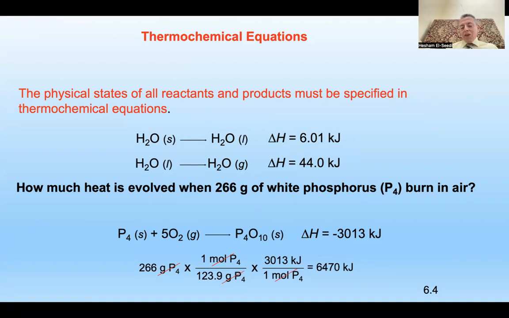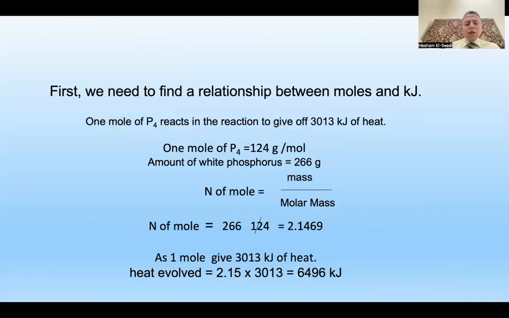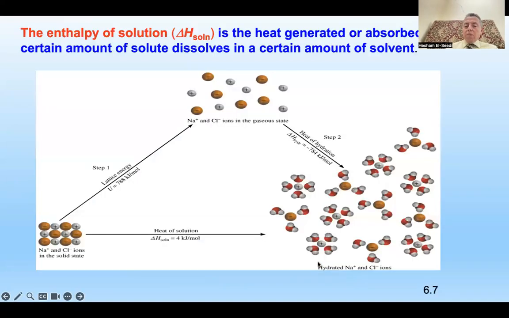Now it is very much, 6,4070. That's why first we need to find the relationship between moles and the kJ, as we have seen from such examples when we need energy or when it releases energy. And this is how it works: 1 mole of phosphorus will give you this amount. Then you apply the equation and you will get the final amount.